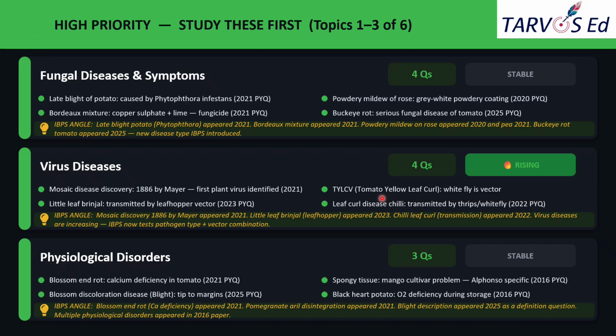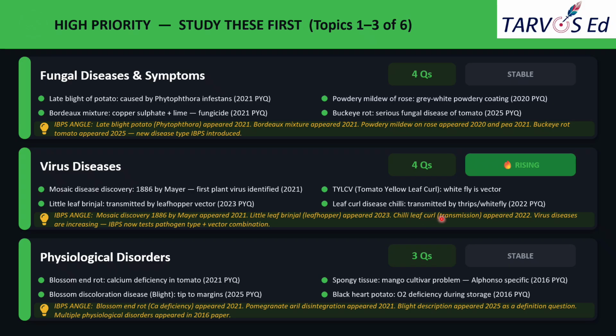Now you got some idea, right? Where you should focus more. So leaf curl of chili is mainly transmitted by thrips or whitefly. Okay, a direct question asked in 2022. Here they have given thrips or whitefly, but the correct answer is whitefly only.